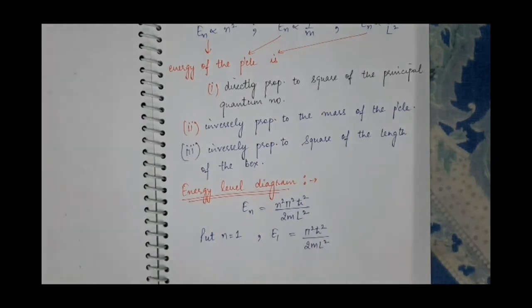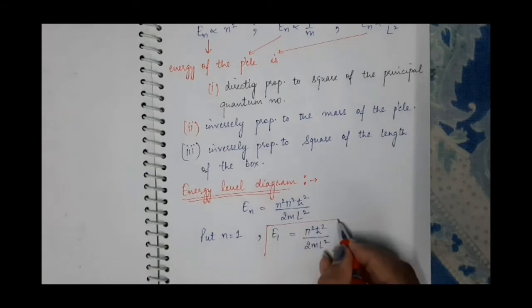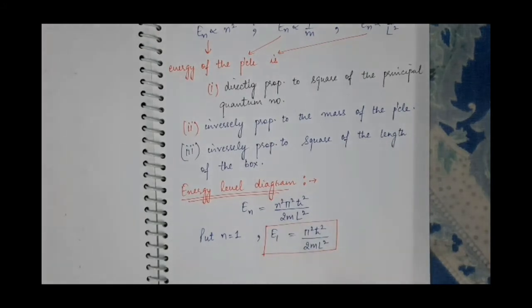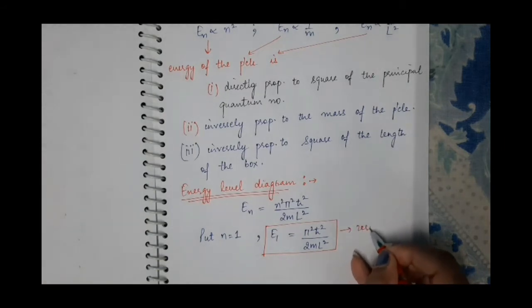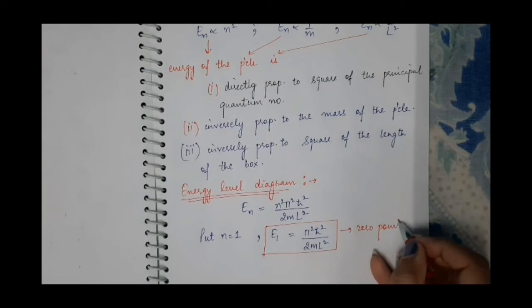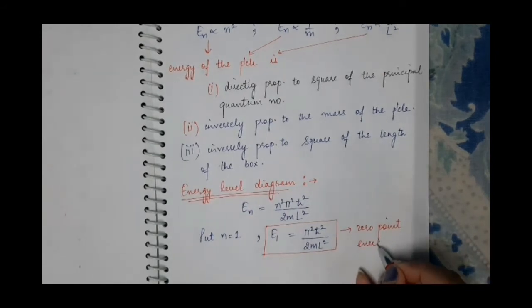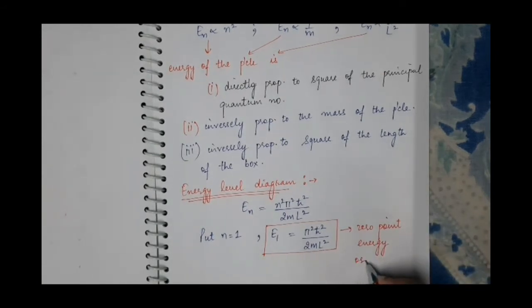This is the lowest value of energy that a particle will possess when it is moving inside the one-dimensional box, and it is known as zero point energy, or ground state energy.